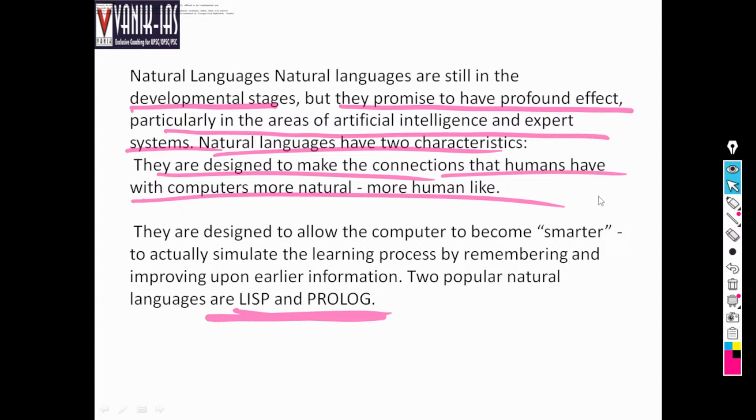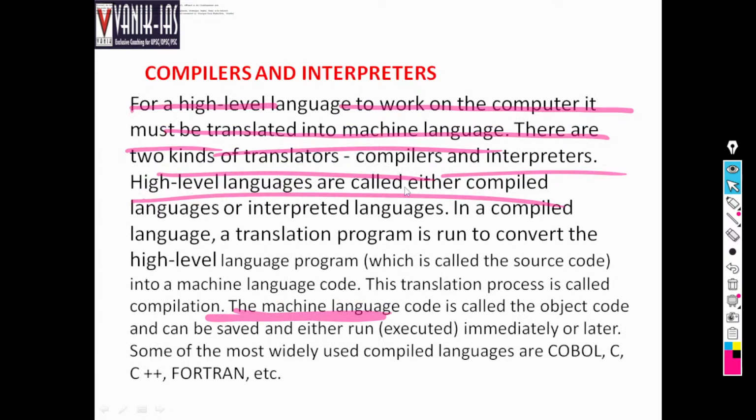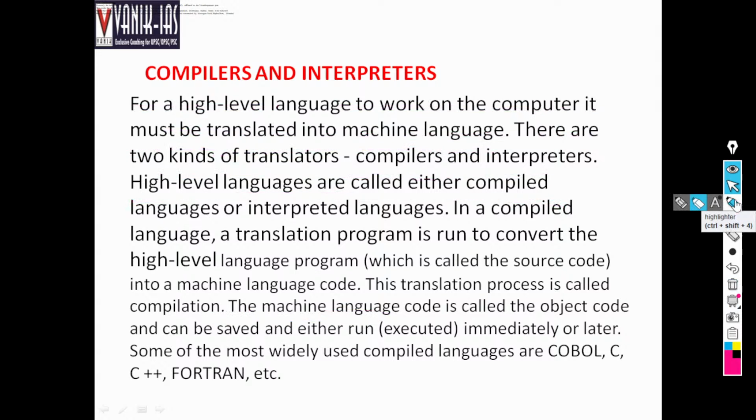Next, compilers and interpreters. What are compilers and interpreters? See here, for a high level language to work in the computer, it must be translated into machine language. I have already said a computer only understands a binary system or binary language. So even if you are using third, fourth or fifth level language, you have to convert it into machine language.